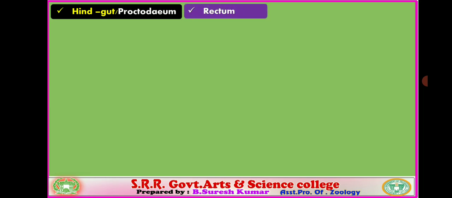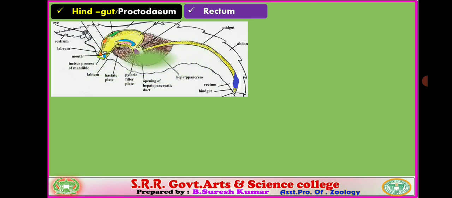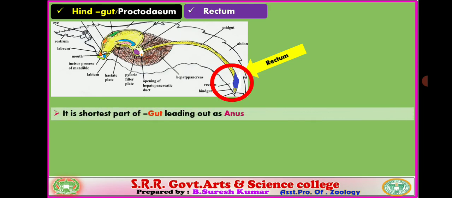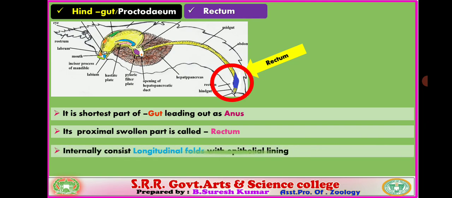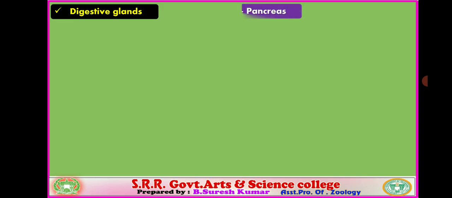Next, the midgut leads into the hindgut. It is also called proctodeum, and it includes the first part, the rectum. It is a bulbous region of the hindgut. It is the shortest part, and the proximal swollen part of the hindgut is called the rectum. It is a bulbous part, and it leads into the anus. The rectum also consists of longitudinal foldings with prominent epithelial lining.